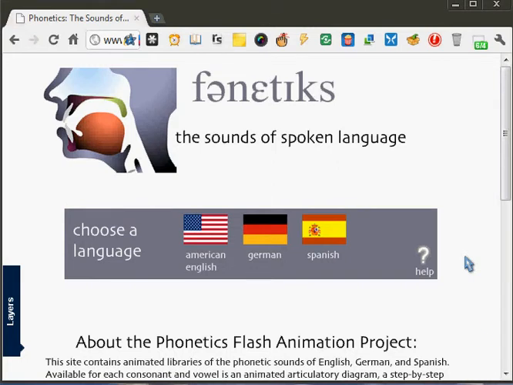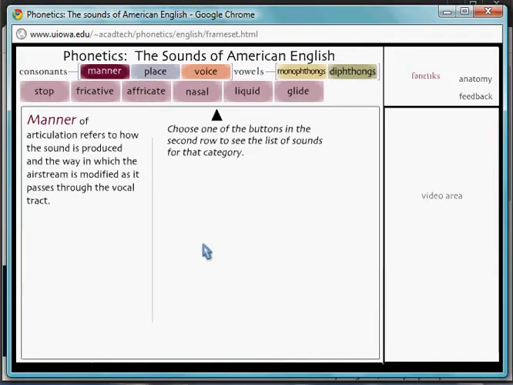By clicking the link number 2 provided on my blog page, you'll get to this site. Here you look for an American English icon and click on it. You'll be brought to a flash window where you can discover and practice American English sounds. I'll give you an example of how this tool can be used.